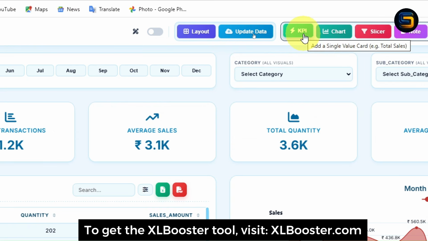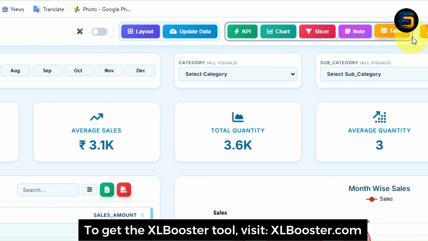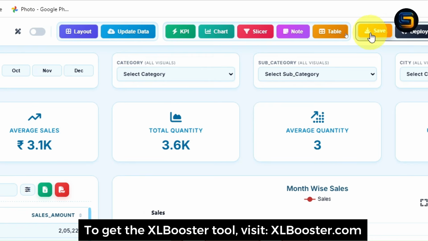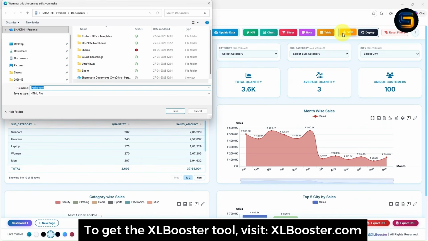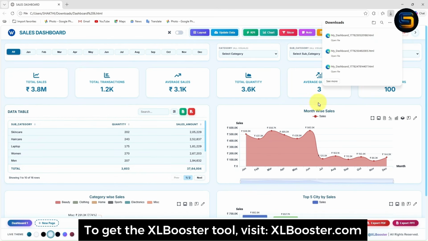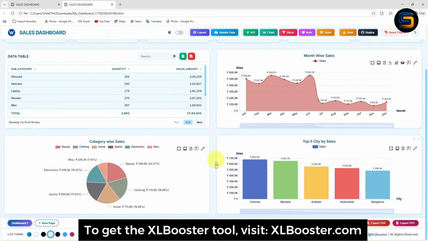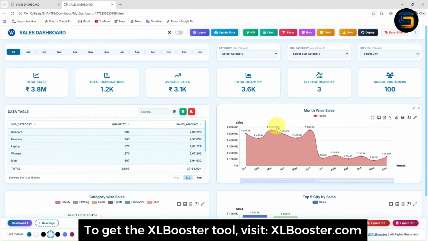You can insert KPIs, charts, slicers. You can give the note, table. If you want to save this dashboard, you can simply click on this. This dashboard can be exported as a fully interactive HTML dashboard, which you can easily share with your client, friends or team members. Now the HTML file is downloaded. Once I click on this, you will get this interactive dashboard, right?